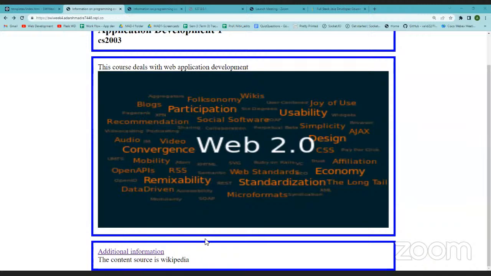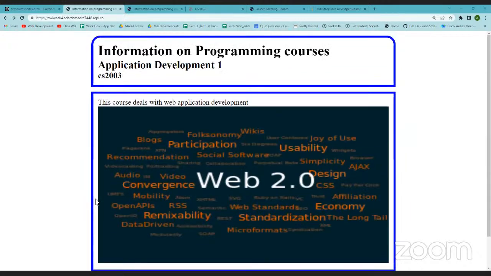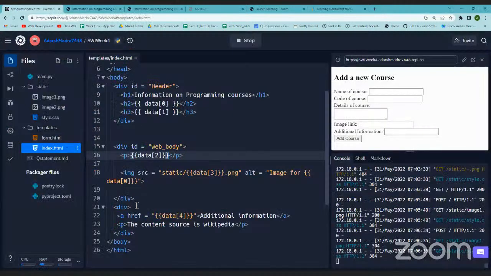Sir, hello, sir. Okay, yeah, go ahead. Sir, here you are just sending a simple list and the name is also simple, like data. If we use some complicated name, let's say select course data or something like that, would Flask or Jinja have some problem while processing it? No, that should not be the case, unless it is a keyword or filter name of Jinja. Otherwise, it will not be an issue.